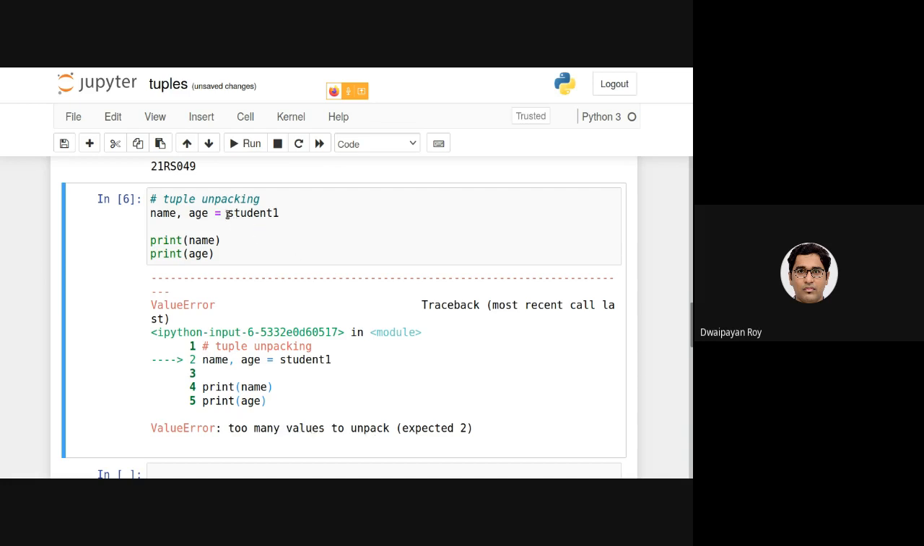So as there are 3 elements there, and as we are providing two variables in the left hand side, it is saying too many values to unpack, because there are 3 elements in the right hand side, but I am giving the names of only 2 variables.